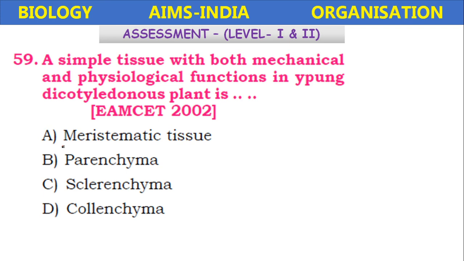The options are meristematic tissue, parenchyma, sclerenchyma, collenchyma. It is the mechanical and physiological functions, so this is collenchyma.